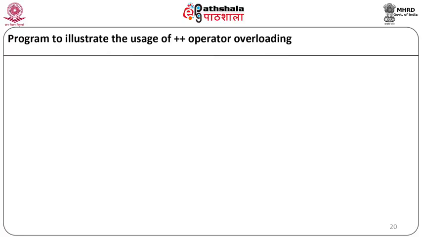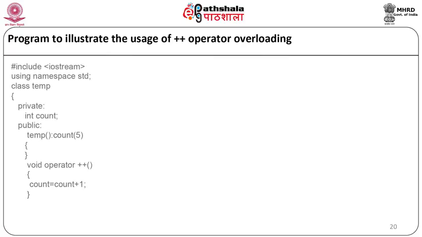Now, let us see a program for the usage of ++ operator overloading using the member function. We will start with the program: #include <iostream>, using namespace std. We will declare the class Temp. Here we will have one private data member, integer count. In the public section, we will have a constructor Temp(): count(5) with opening and closing brackets. Here we are going to write an operator function as void operator ++(), count = count + 1. Our operator function will end. We will have a display function as cout count, the value of count, and our class will end here.